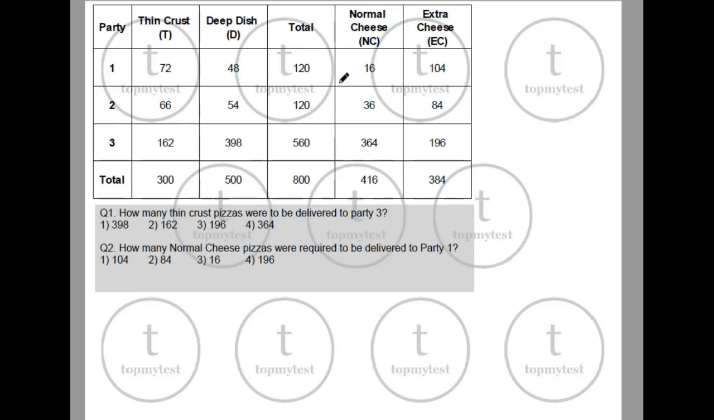I have tabulated these parts, so it will be easier to work. Okay, now these two questions are pretty easy. How many thin crust pizzas were delivered to party 3? Thin crust pizza for party 3 is 162, option 2. That's pretty straightforward. Question number 2 says how many normal cheese pizzas were delivered to party 1? Normal cheese to party 1 was 16, option 3. Okay, let's go to the next two questions.